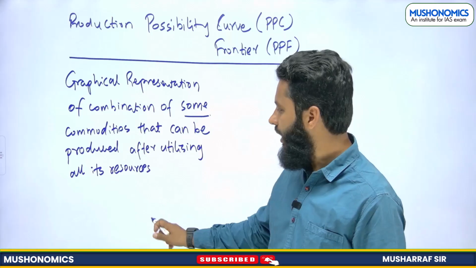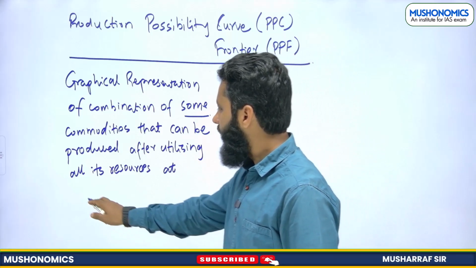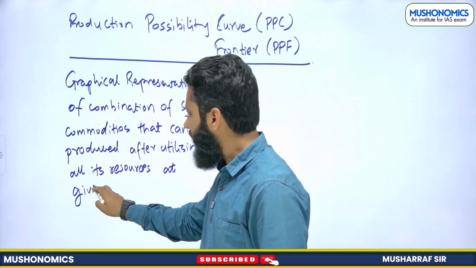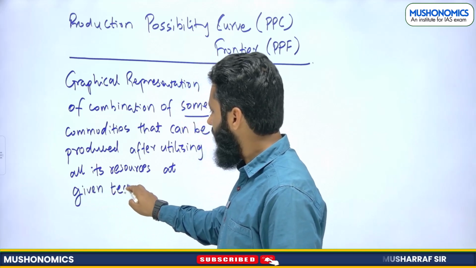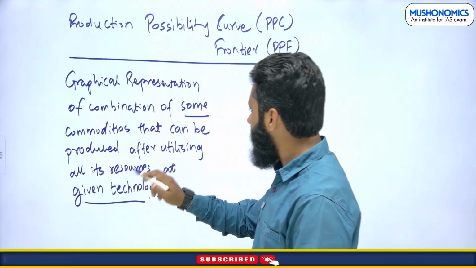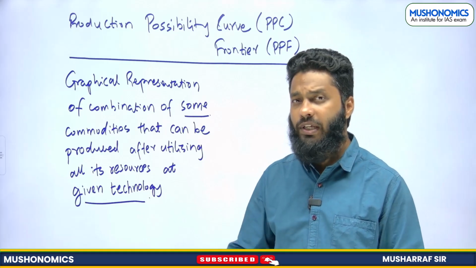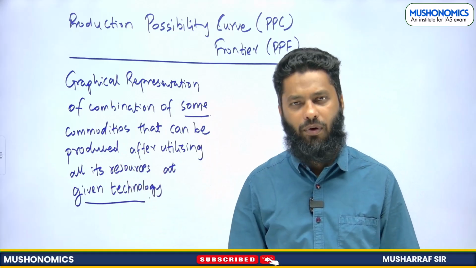After utilizing all its resources at given technology. That means technology should not change, that means technology should remain fixed, right? If technology will change, production possibility curve will also change.